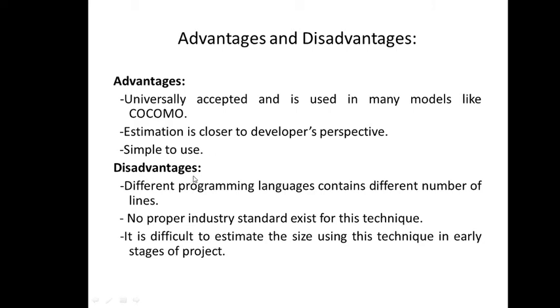But what are the problems associated? Different programming languages contain different numbers of lines. What does it mean? Say I want to solve a particular problem. One programmer is writing code in C and another is taking, say, VB. Now in C, you have to write each and every line, while in Visual Basic it is simply the drag and drop option because functions are already written there. So the number of lines drastically reduces with VB, while the number of source lines in C is more. So there will be variation in the estimations based on these programming languages.